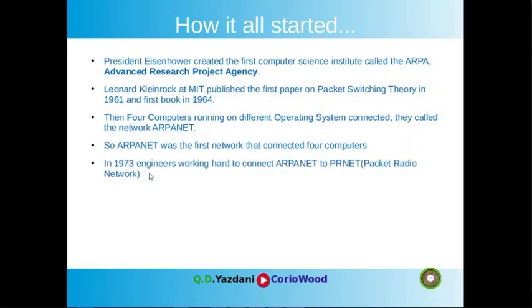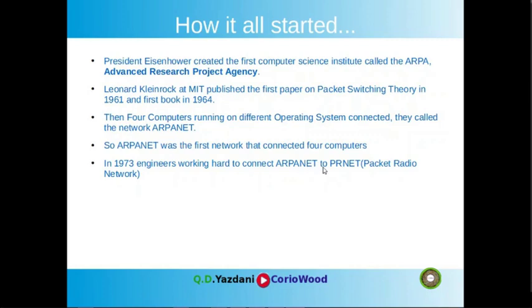In 1973, engineers were working hard to connect ARPANET to PRNET, the Packet Radio Network. ARPA stands for Advanced Research Project Agency, and net is networking.